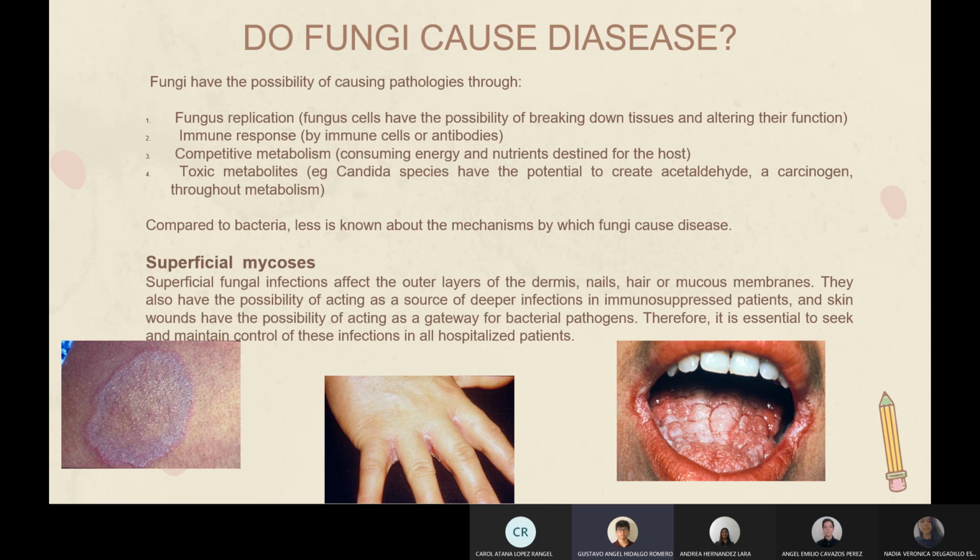They also have the possibility of acting as a source of deeper infections in immunosuppressed patients, and skin wounds have the possibility of acting as a gateway for bacterial pathogens. Therefore, it is essential to seek and maintain control of those infections in all hospitalized patients.